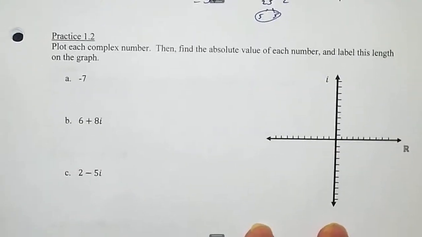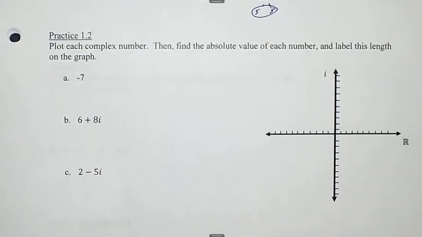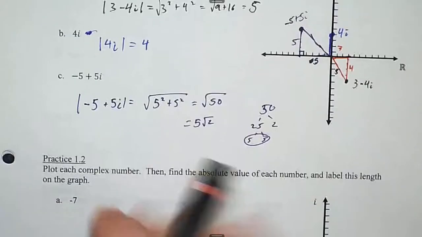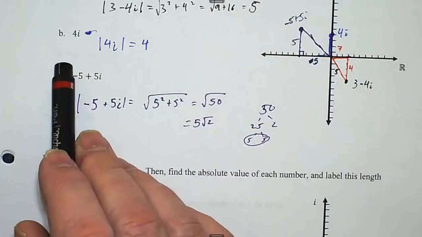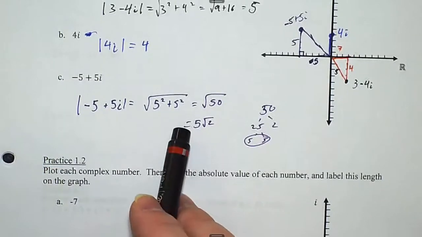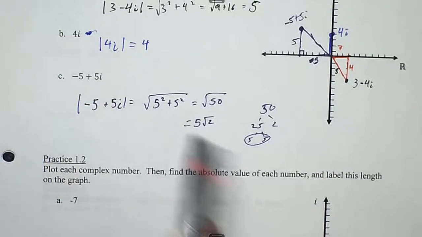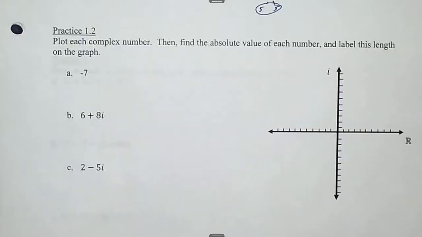All right, for practice 1.2, once again, I'd like you to plot and then use the Pythagorean theorem to find the absolute value of each number. Make sure you notate that it's the absolute value like I did. I don't want you thinking that negative 5 plus 5i equals 5 root 2. That's not true. The absolute value of it equals 5 root 2. And I'll give you a minute to do that.